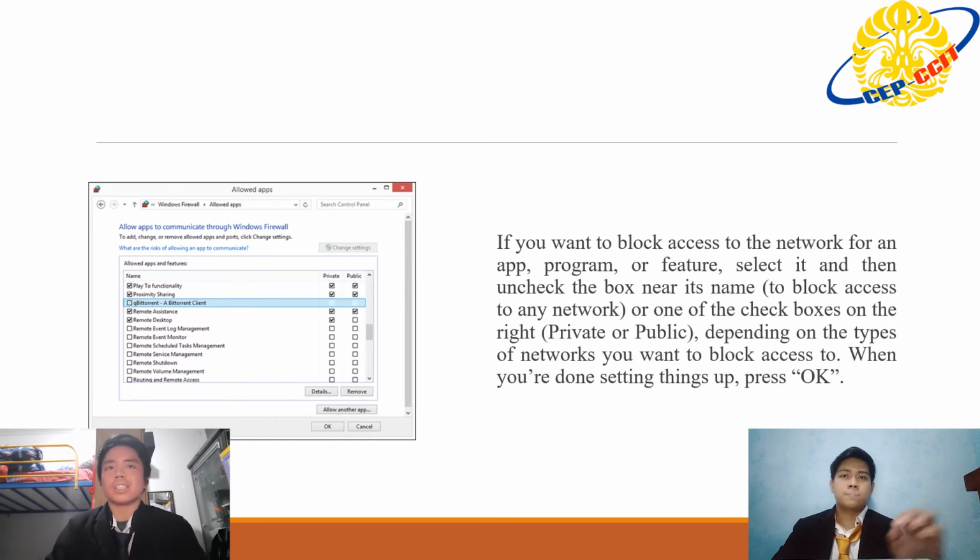If you want to block access to the network for an app, program, or feature, select it and then uncheck the box near its name, or one of the checkboxes on the right, private or public, depending on the types of networks you want to block access to. When you are done setting this up, press OK.